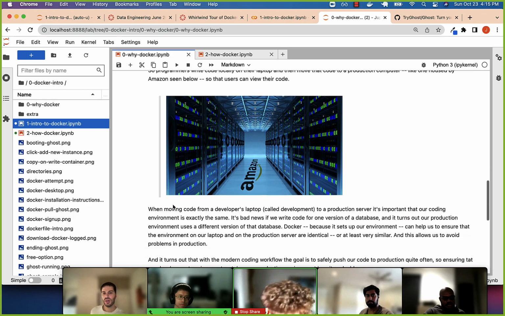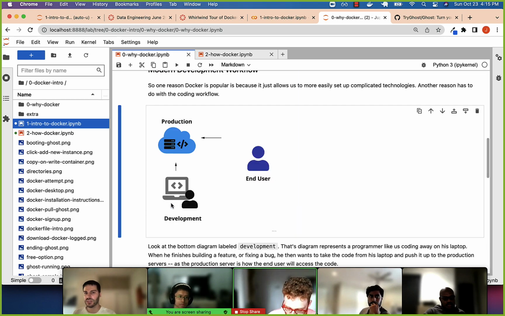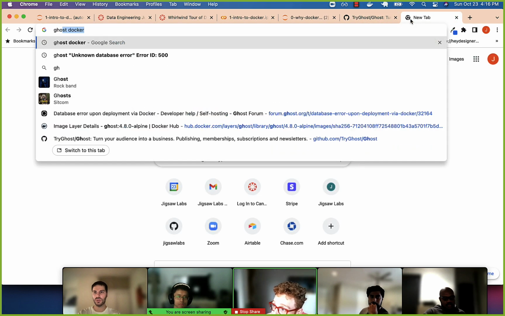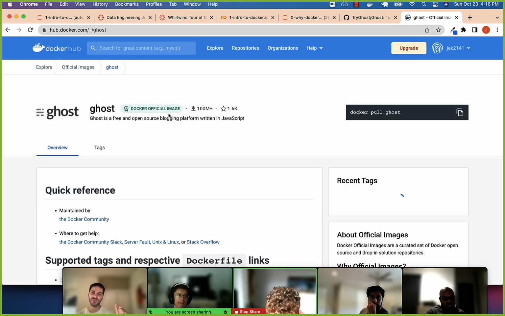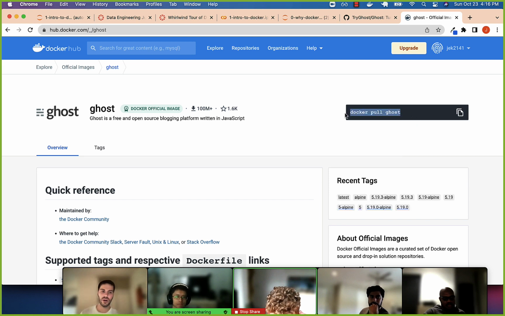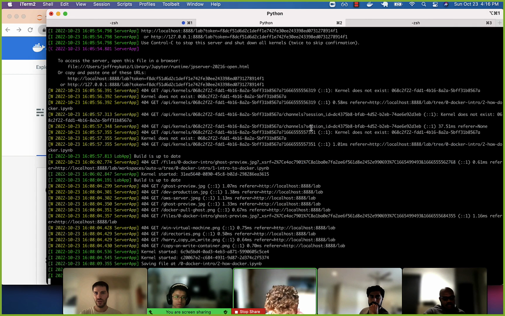All right, so these are some of the reasons. We'll see more for why Docker is so valuable. But essentially, what it allows us to do is set up an environment and all the tools to run a piece of software. All right, so let's start with Ghost. We can use Ghost with Docker. Unfortunately, we're running into a few version issues today. The latest version of Ghost is a little harder to run, so we'll use a previous version of Ghost.